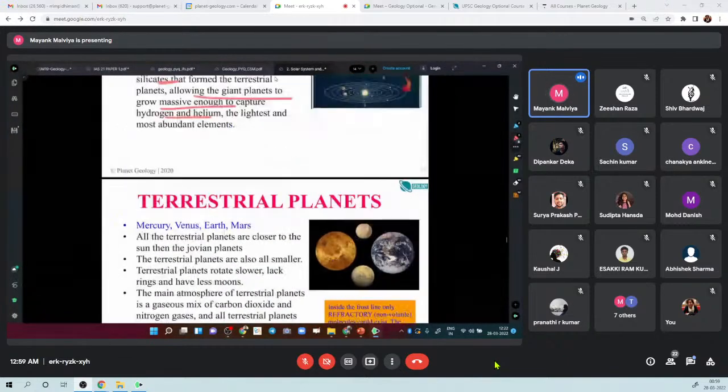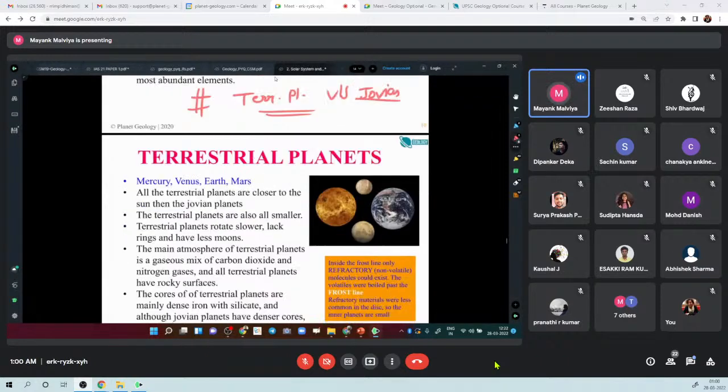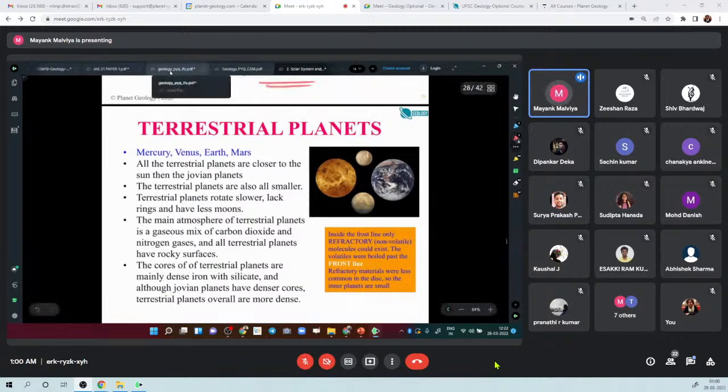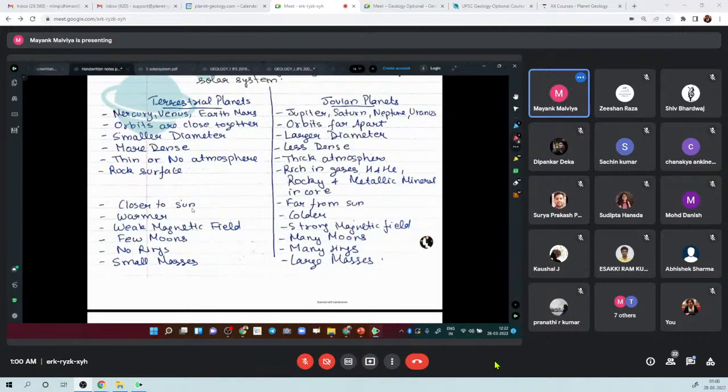Sometimes a very, very common question in UPSC, IAS and IFS is that they will ask you to differentiate between terrestrial planets versus Jovian planets, right? So this is a very common question. You can write a lot of points in it, right? Like in these handwritten notes, they are very clearly covered, right? So this terrestrial planet and Jovian planet, right?